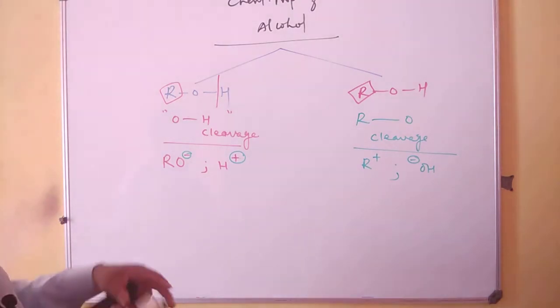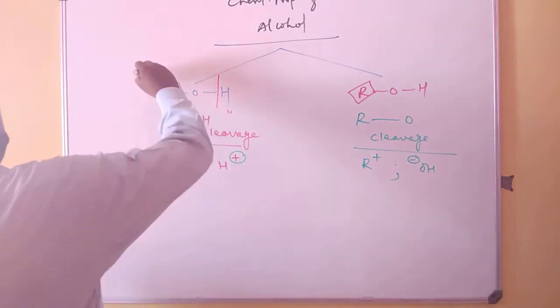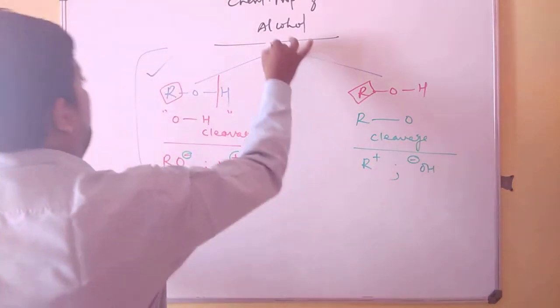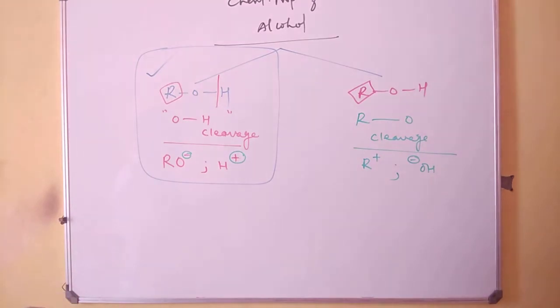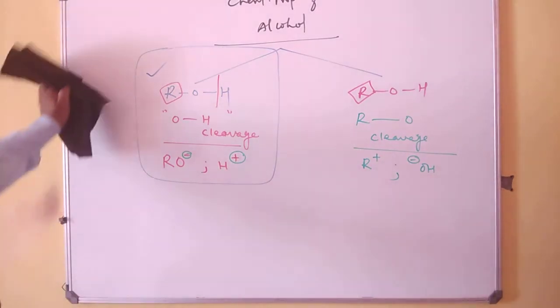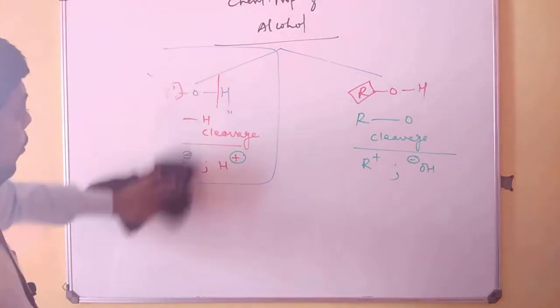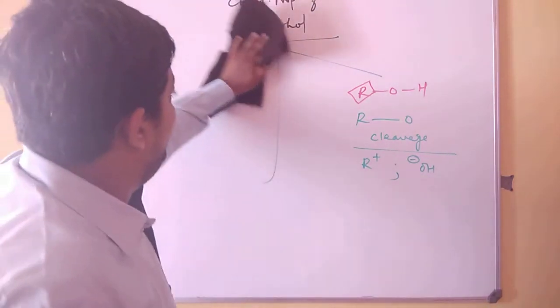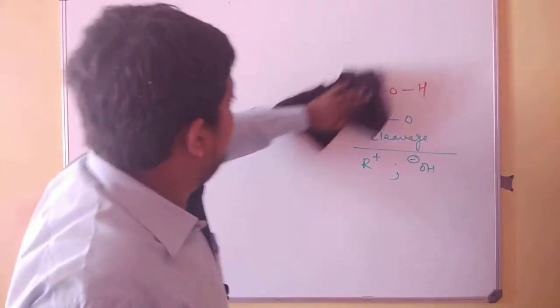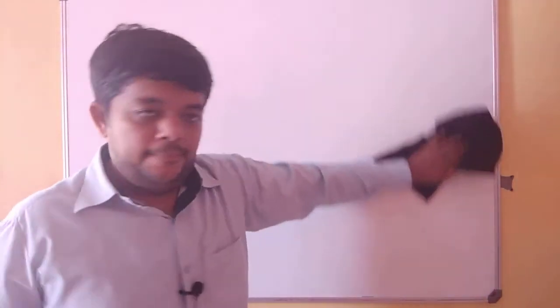And let us look at how many chemical reactions we can come up with. So we are first going to discuss chemical reactions in the class of chemical properties of alcohols where the OH bond breaks and you get RO minus and H plus, that is alkoxide ion and H plus ion. So let us start with the very fundamental, very basic first reaction in this category, where we will try to break the OH bond.